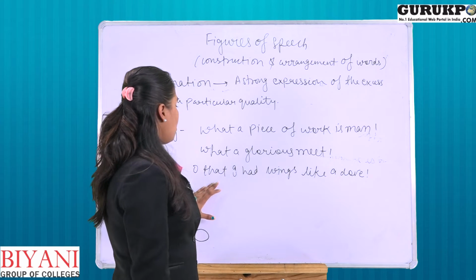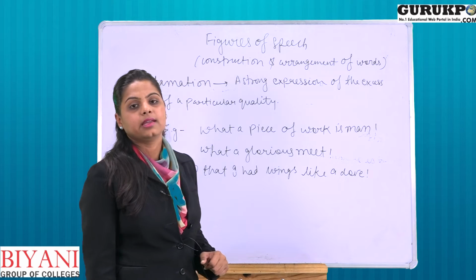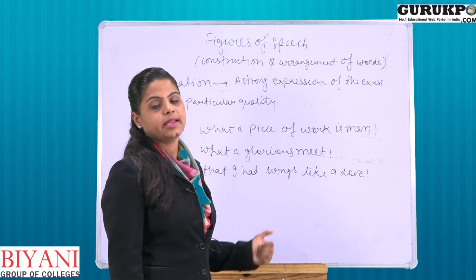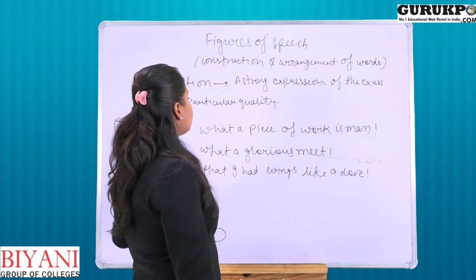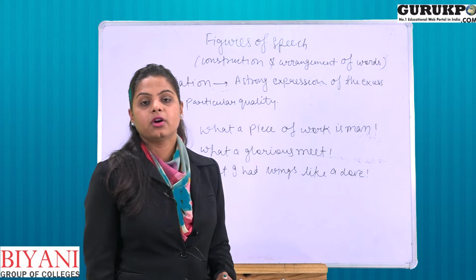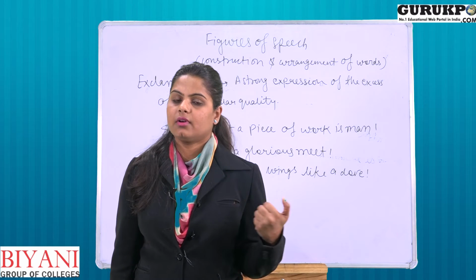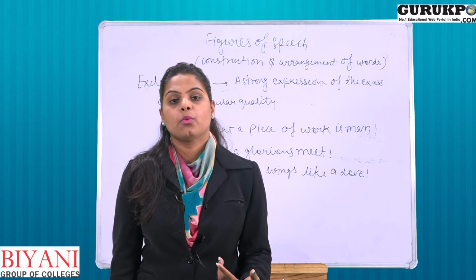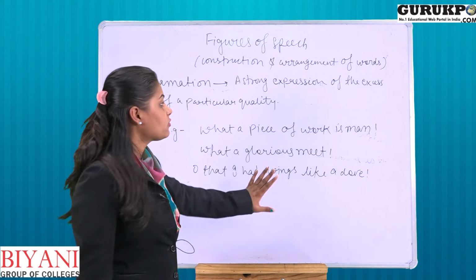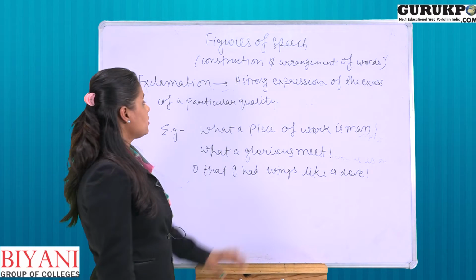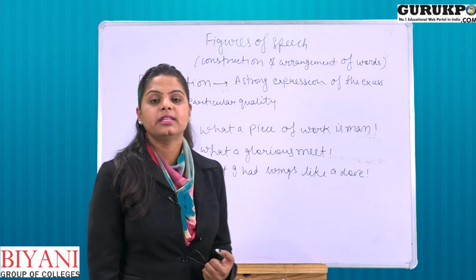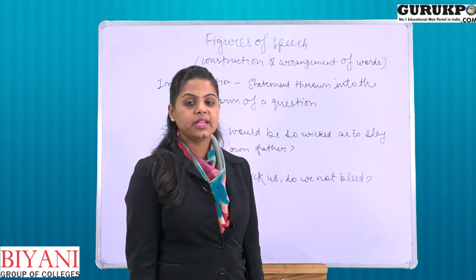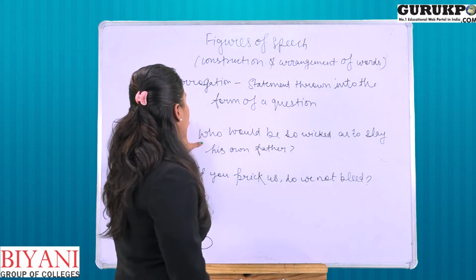The next is, oh, that I had wings like a dove. So here the speaker is actually wishing to have such kind of things like the wings of a dove. So here is also the use of exclamation because he is actually surprised for having such things and he wishes so. Okay, so here he is actually giving a strong expression of the excess of a particular quality. That's why here is the use of figure of speech, that is exclamation. Right, next figure of speech is interrogation.